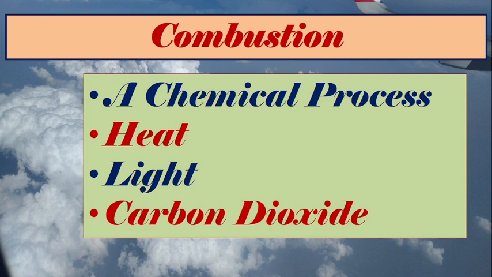So combustion is a chemical process in which a material, may be solid, liquid or gas, which is called fuel, is burned in presence of oxygen, and thereby carbon dioxide, heat and light are produced. The material which is getting burned is called fuel.